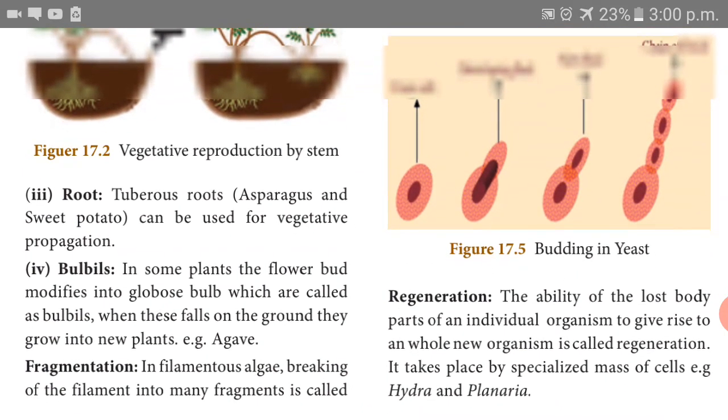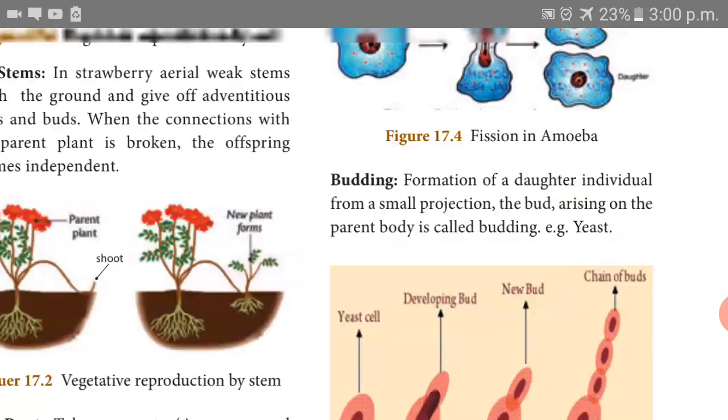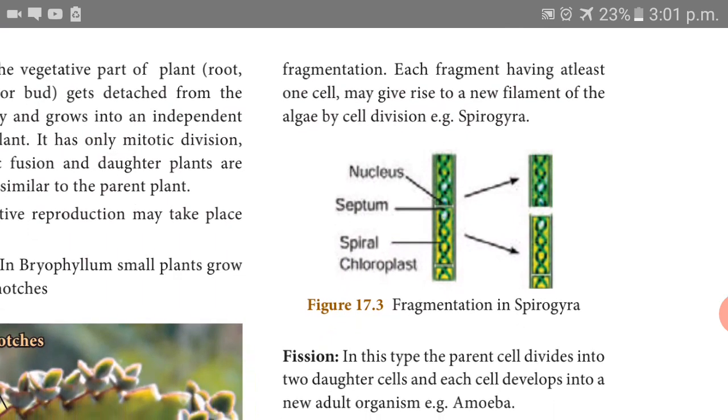Algae, it is a filamentous body. In the wet area, it can grow. When it is matured, it is cut into more pieces, and each and every piece grows as a young one. This is what is called fragmentation. So, what is the meaning of fragmentation? Cut into small pieces.